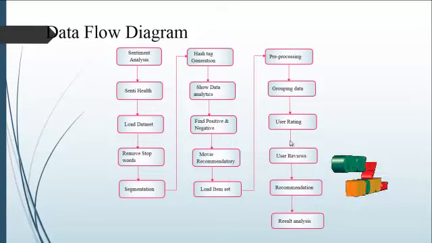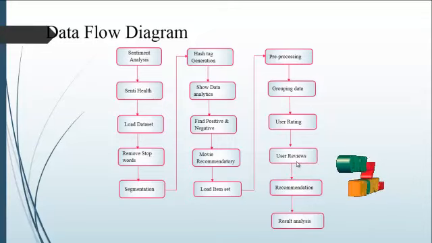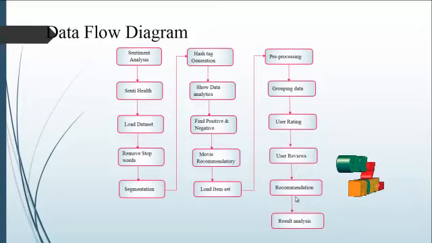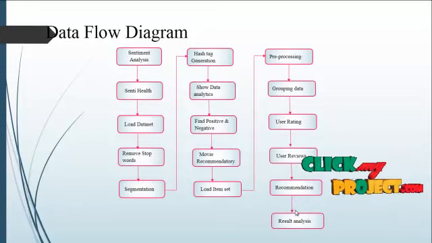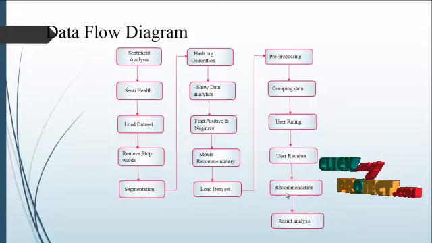After that we see how many users gave reviews for particular movies, with movie names or IDs. Finally the data goes to recommendation. When the data reaches the final stage, only then do we analyze the particular result.